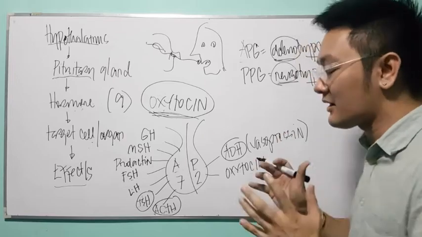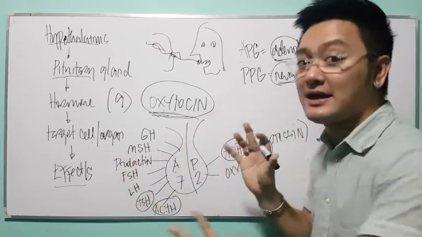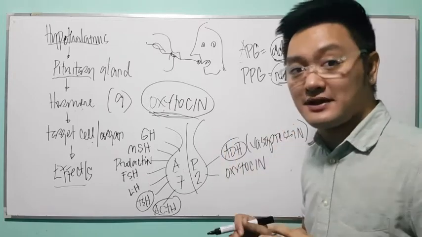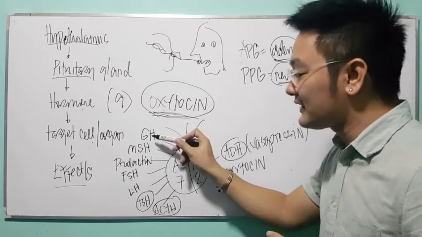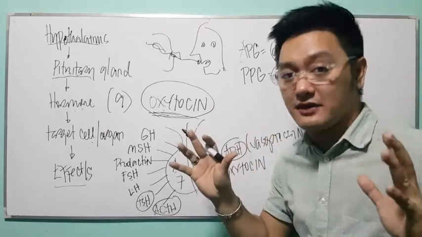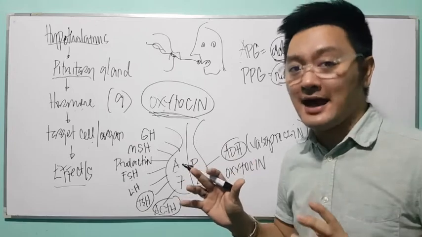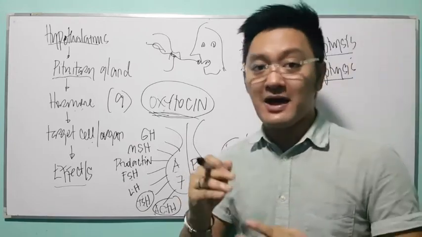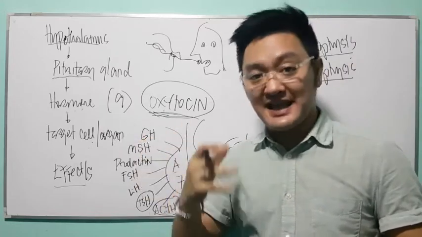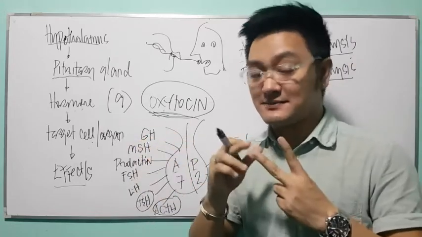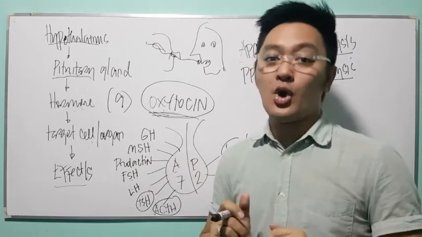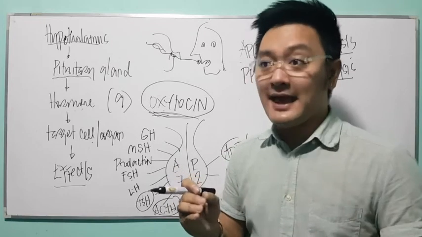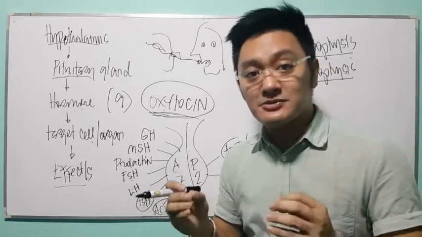So what I'm going to do here, because the entire concept can be read in the textbook, The Chronicle of Medical Surgical Nursing, this is just a supplementary video. So ang gagawin ko is that I will identify the hormones and give you a bird's eye view with regards to hypersecretion and hyposecretion. Remember, there are only 2 disturbances in your endocrine. It can be a form of hypersecretion, which means there's excessive production, or the other disturbance is what we call hyposecretion, or deficiency.